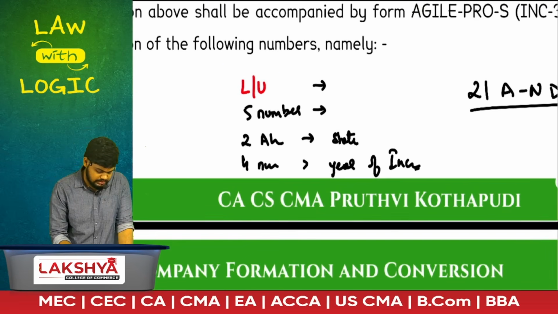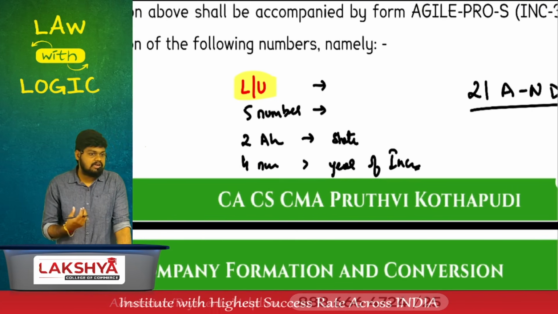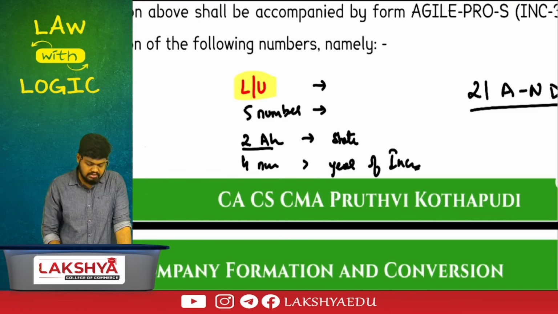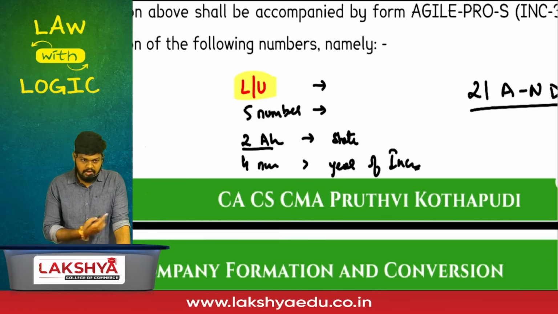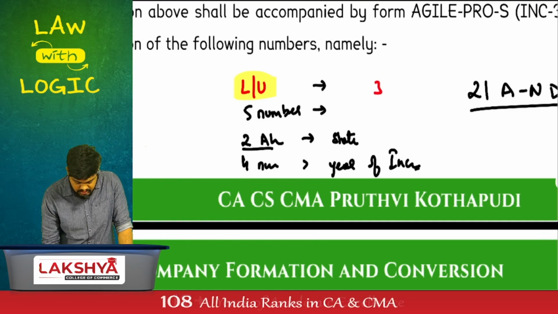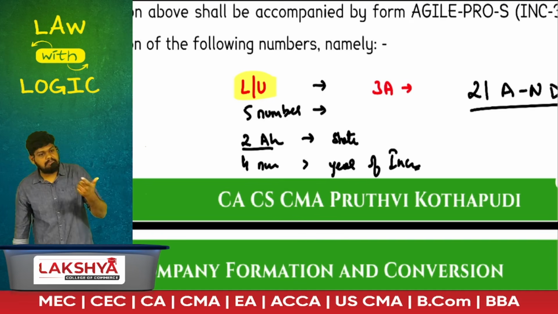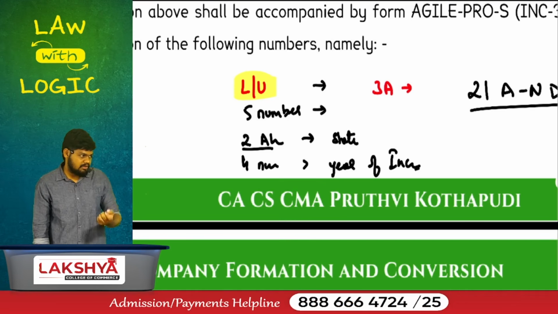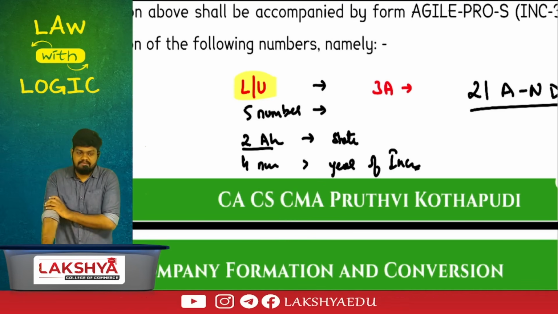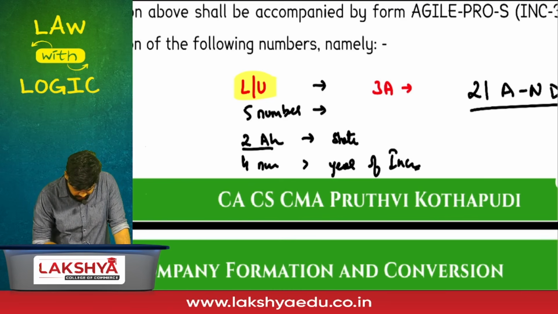First, L or U talks about listed or unlisted. 5 numbers give you the industry code under which you work. 2 alphabets define the state in which you are incorporated. 4 numbers again define the year of incorporation. Then we have 3 alphabets which define the type of company you are. PLC, public limited company. PTC, private company. Then after the 3 alphabets, how much is done? 15, right?